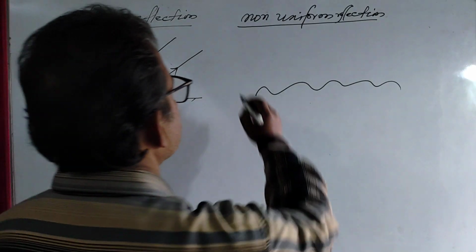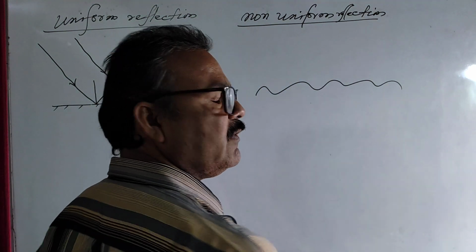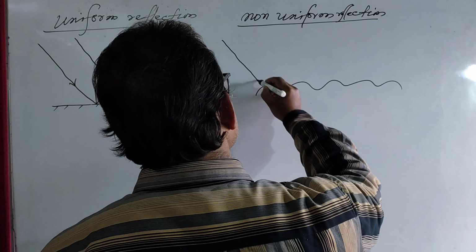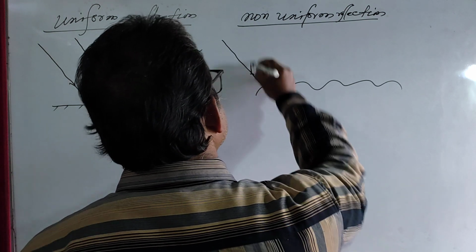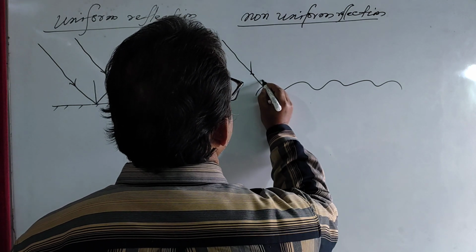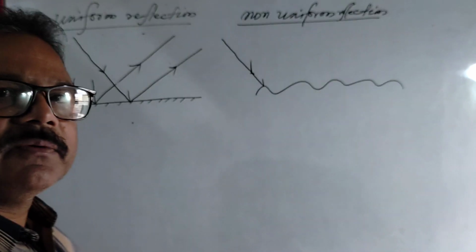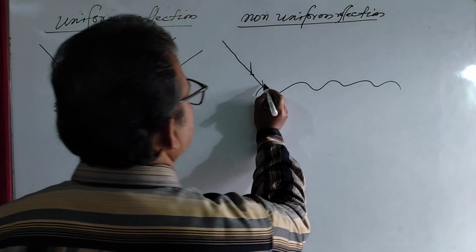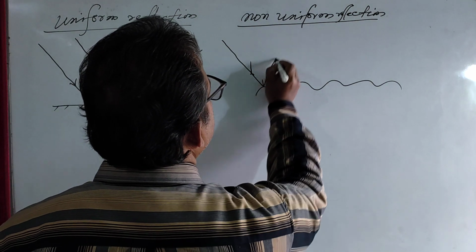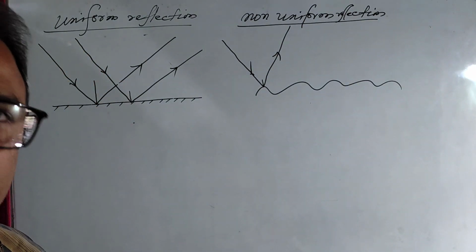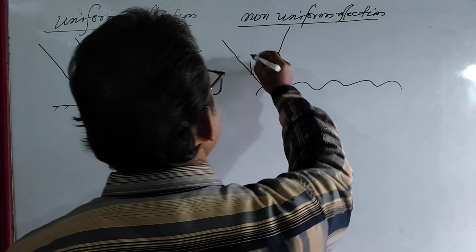Okay, now you consider few rays of light from a particular direction. Suppose from this direction, I am considering few rays of light. This is one incident ray. And at this point, you think about its perpendicular. This is the perpendicular. So, by obeying the law of reflection, the reflected ray will definitely move in this direction. Am I right?